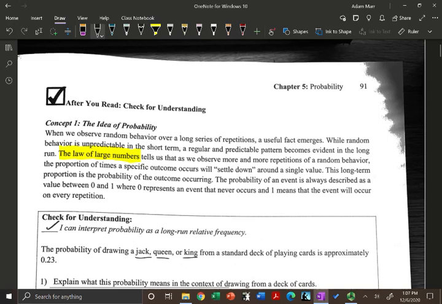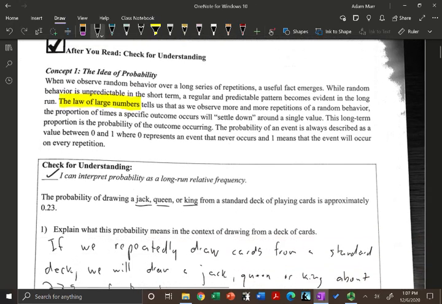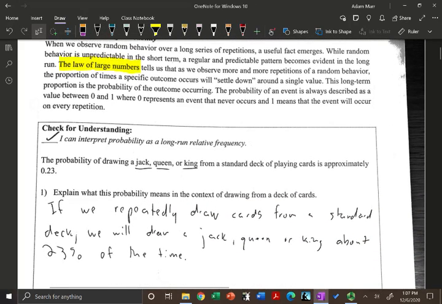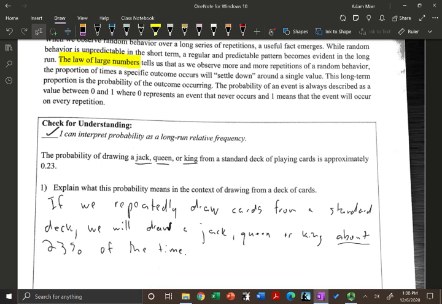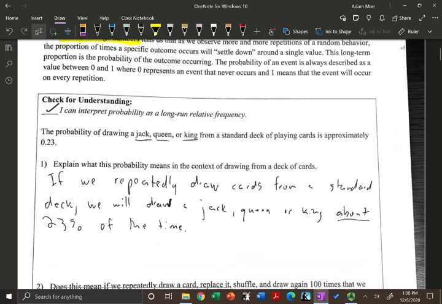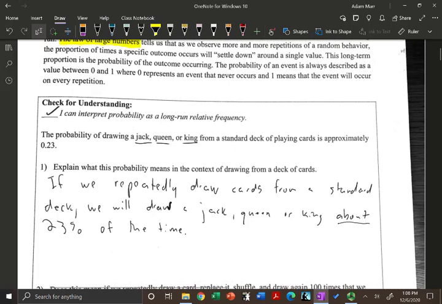Well, that means that if we repeatedly draw cards from a standard deck, we will draw a jack, queen, or king about 23% of the time. Just strictly random behavior. And notice I did say about 23% of the time. It doesn't have to be exactly how I wrote it.